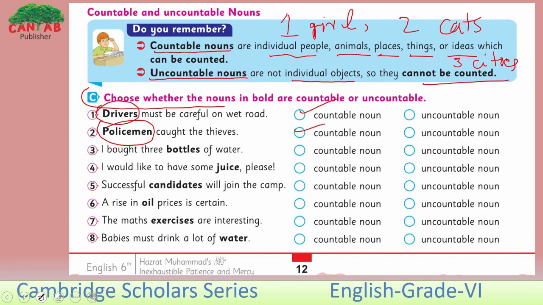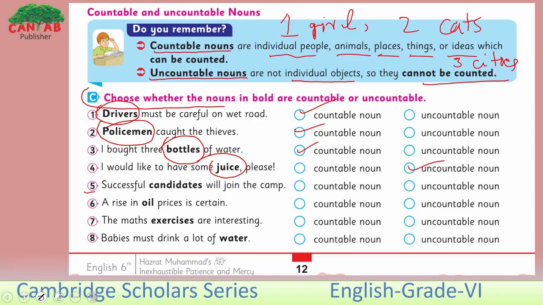Look at the third one. I bought 3 bottles of water. Here, we have discussed this. We are not talking about water here. We are talking about bottles here. So, the bottles are countable here. Look at the fourth one. I would like to have some juice. Yes, we are talking about the liquid juice here. Yes, this is uncountable. We cannot count a juice. We can only measure it.